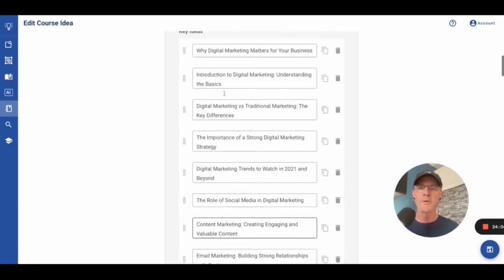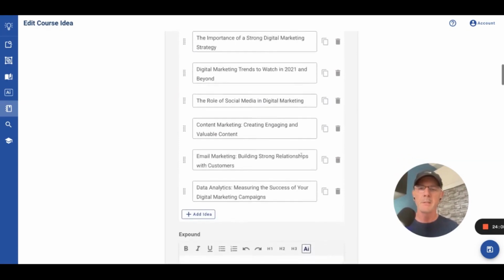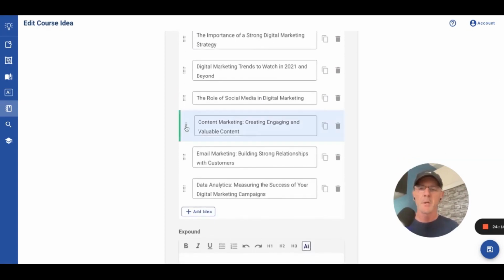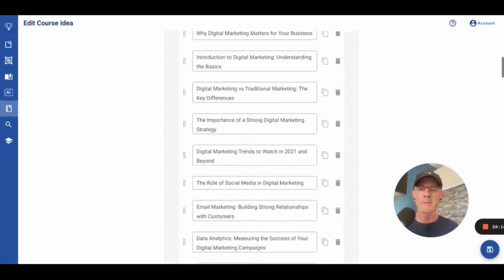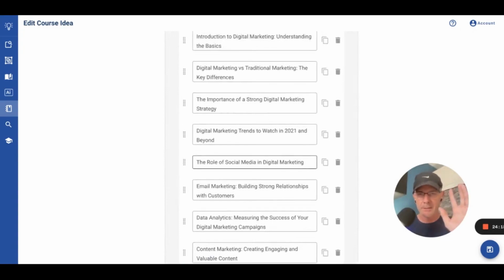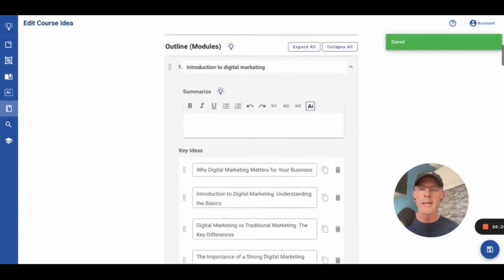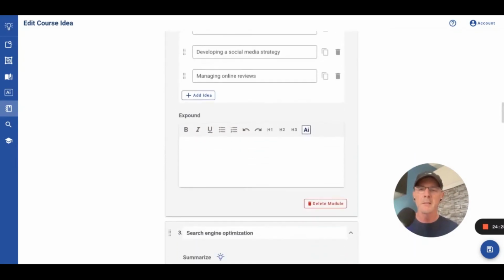So I'm going to move it up. And maybe content marketing is last. So my point here is, this is an idea processor. Just get the ideas down here, right? Get what you want down here, and then start chipping away at it, sorting it however you want in the order that you want. Okay. So this is the content planner.